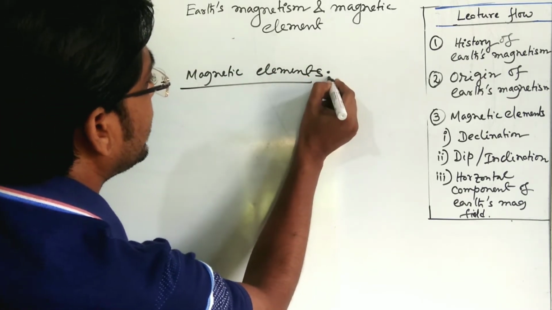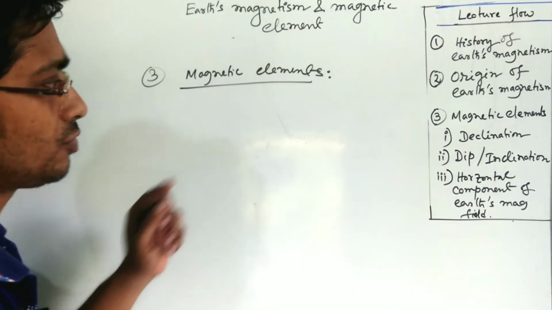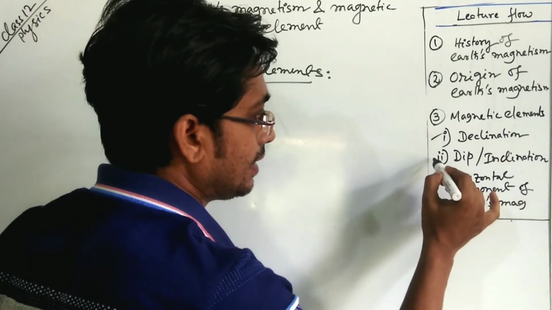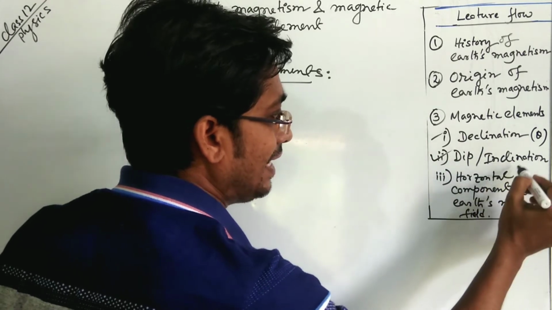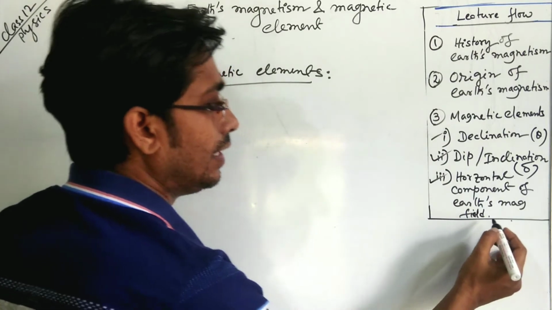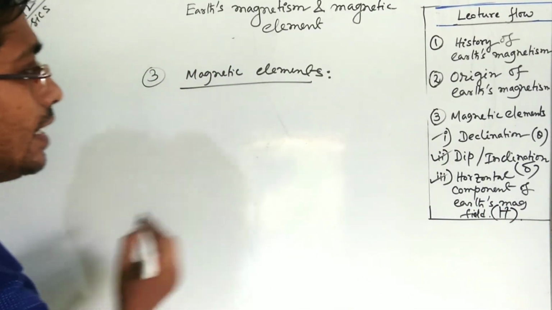What are magnetic elements? The magnitude and direction of the earth's magnetic field can be understood clearly by finding out declination, that is theta, dip or inclination, that is delta, and the horizontal component of the earth's magnetic field, that is known as capital H. Now what is declination?